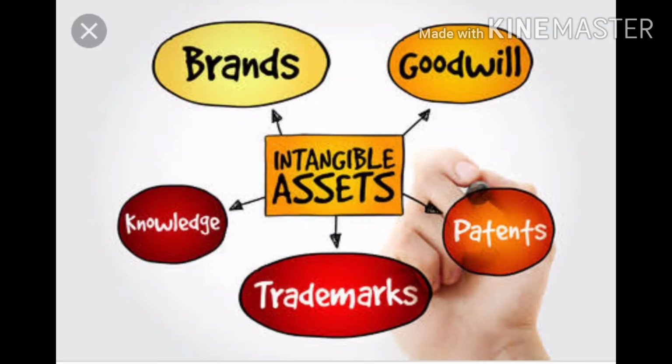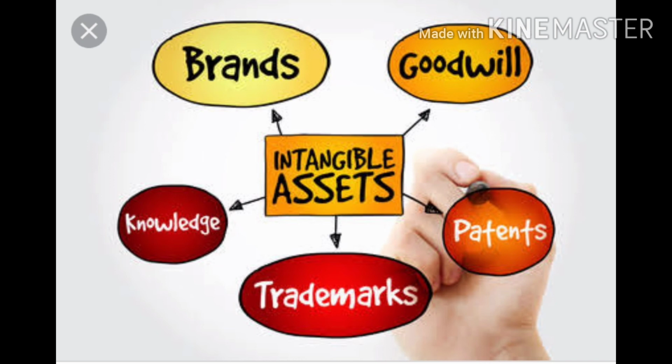And the thing which you cannot touch and feel is considered as intangible. Suppose, take for example any brand, goodwill, patents, trademarks and your knowledge. Can you touch these things? No. You can feel it, right? But you can't touch it. So all this will come under intangible things. So this is all considered as intangible real account. I hope you have understood the difference between tangible and intangible.